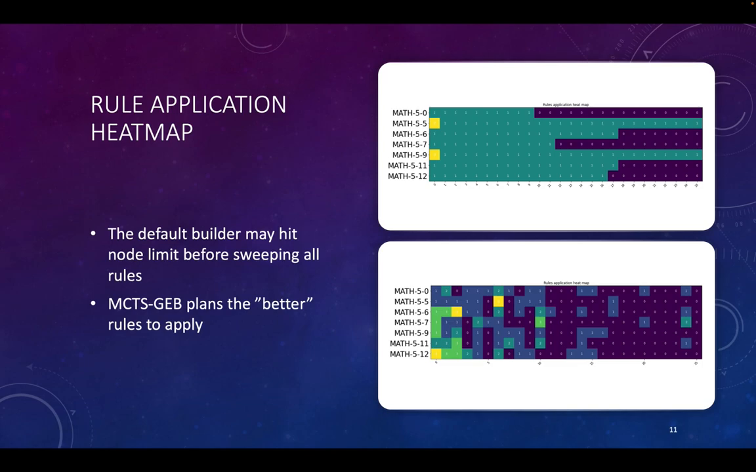On the other hand, MCTS-GEB plans to apply rewrite rules, so it may apply a rewrite rule multiple times, and it may not apply a rewrite rule at all. As the results suggest, this usually leads to better performance.